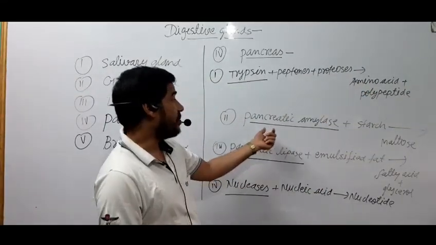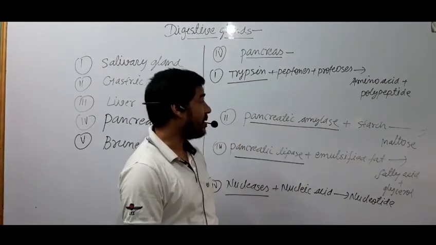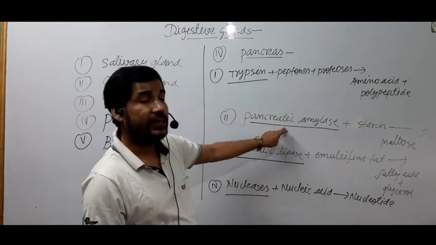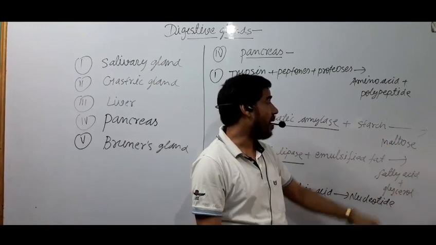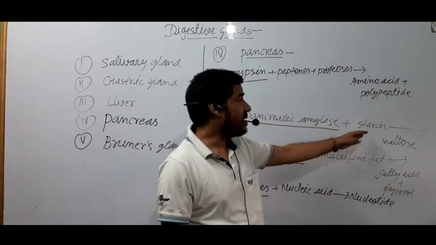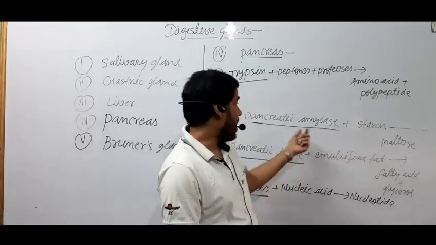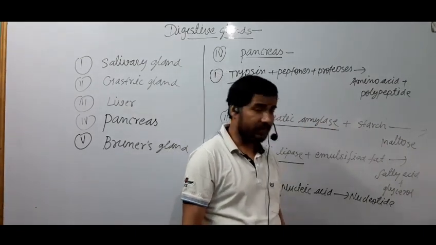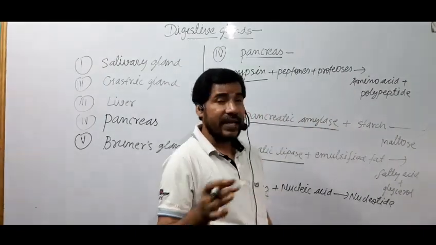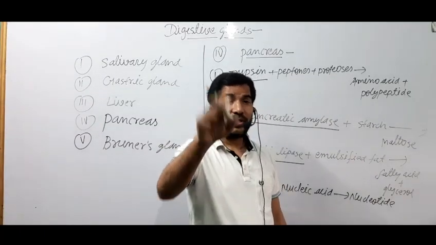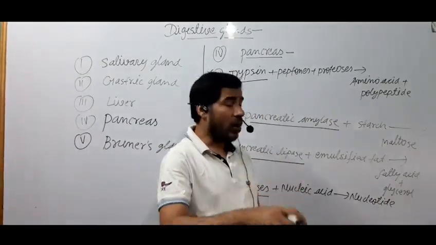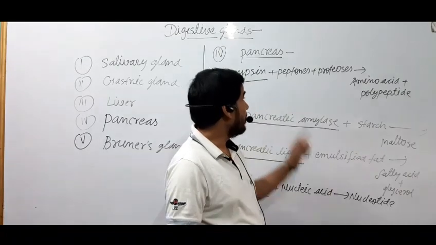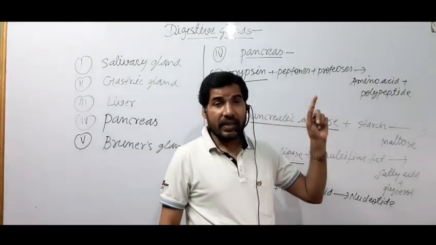Now second enzyme is pancreatic amylase. This pancreatic amylase breaks starch into maltose. I have said starch is a complex carbohydrate, and this pancreatic amylase breaks that starch into maltose. You should know amylase always acts on starch, lipase always acts on fat, and trypsin, pepsin, etc.